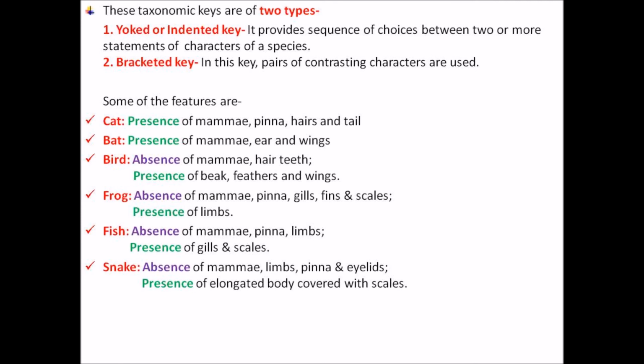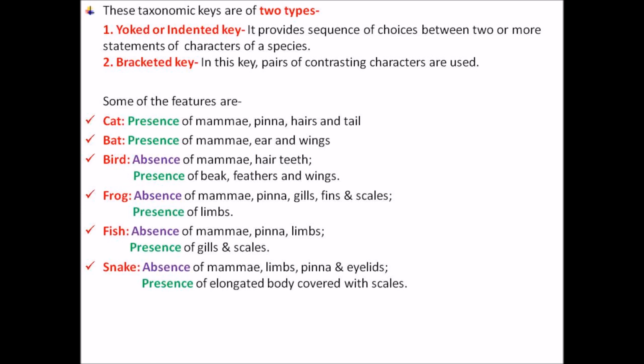If we have a cat, we will see that it has mammary glands, an external ear or pinna, hairy skin, and a tail. Comparing it with a fish, what is absent in a fish? Mammary glands are absent, hairs absent, pinna absent, limbs absent. So what is present? How will we say it is a fish? By the presence of gills and scales.